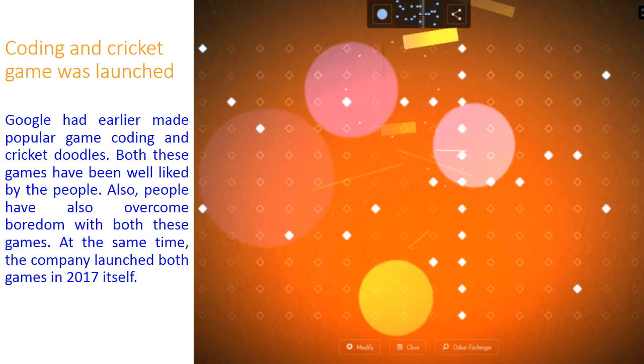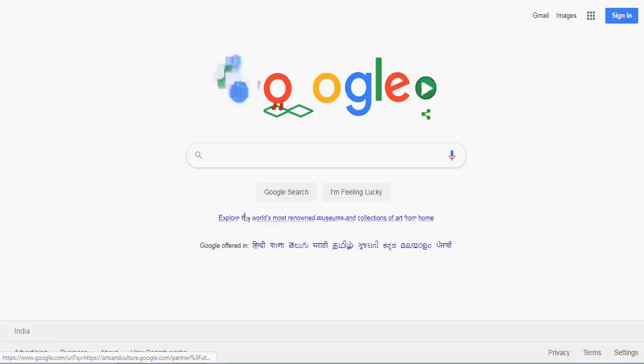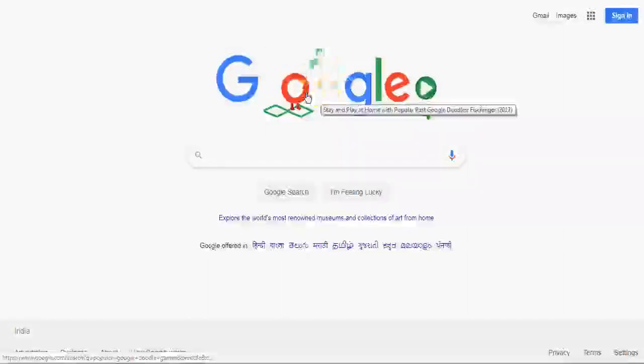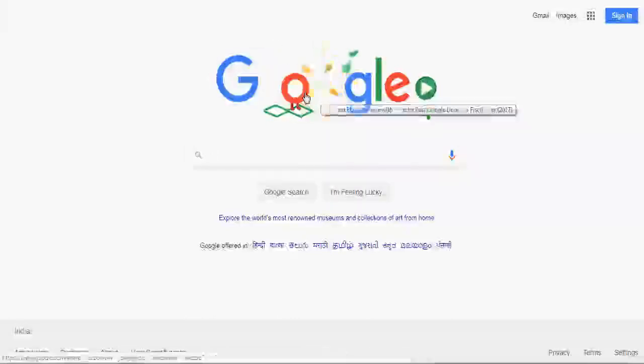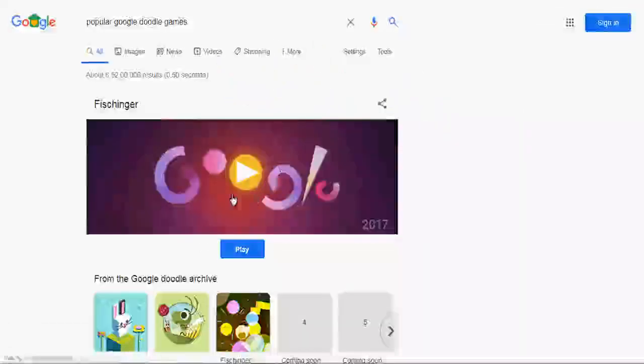Okay friends, this is the Google search engine website and this is the Google Doodle for today. This is the Stay and Play at Home with popular past Google Doodles, Fischinger 2017. So now we just click on it. Here you can see the Fischinger game is coming, and now we play.